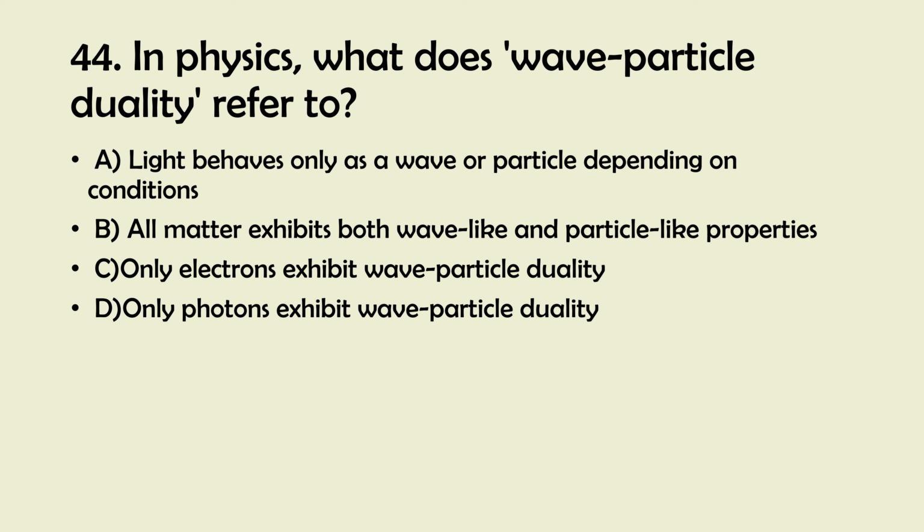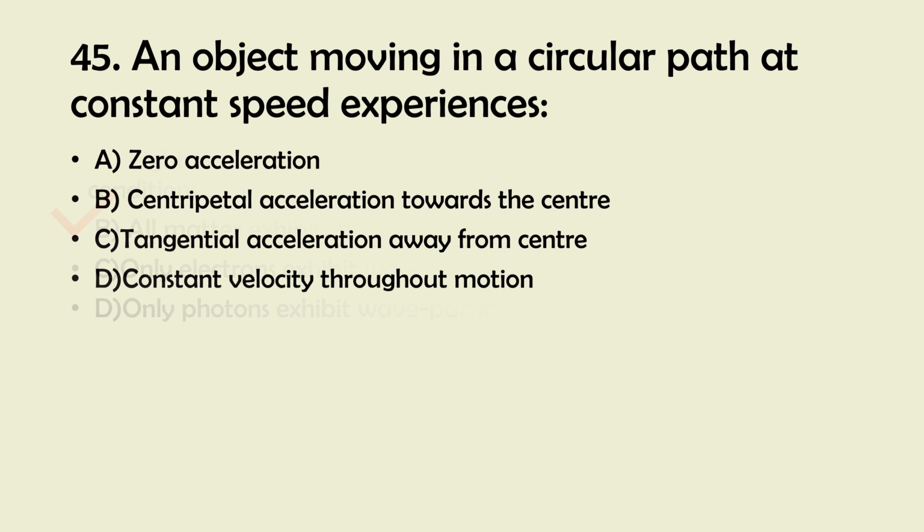And the right answer is 45. An object moving in a circular path at constant speed experiences A. Zero acceleration. B. Centripetal acceleration towards the center. C. Tangential acceleration away from center. D. Constant velocity throughout motion.